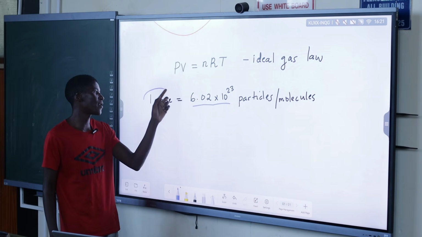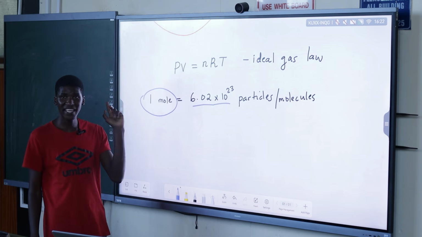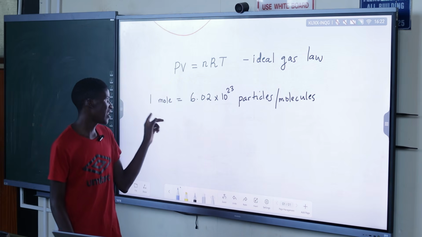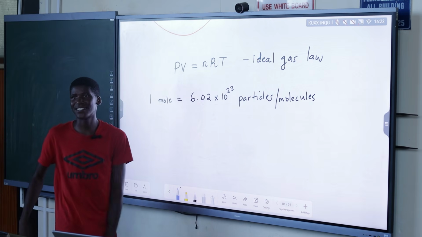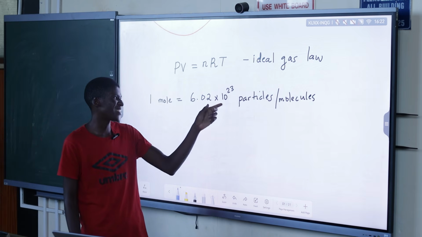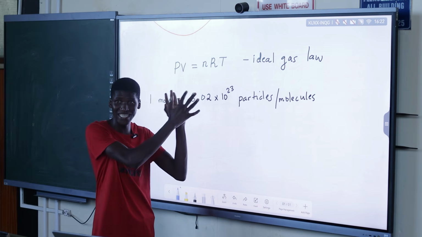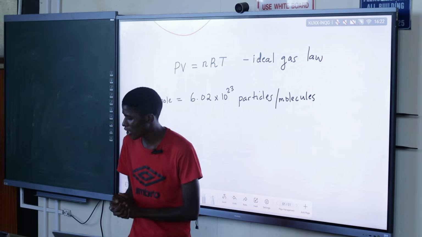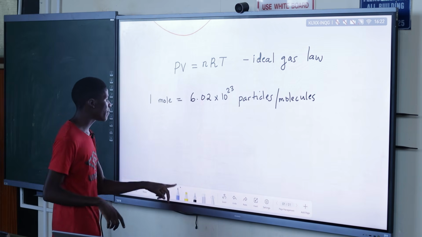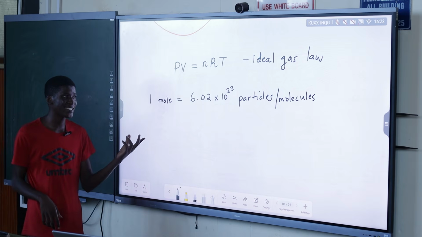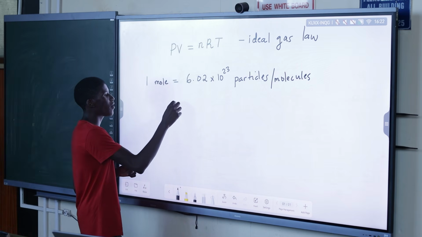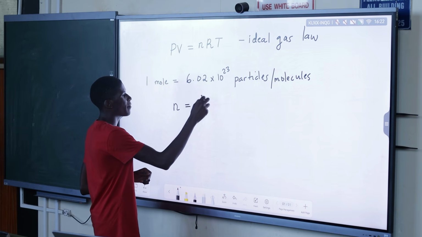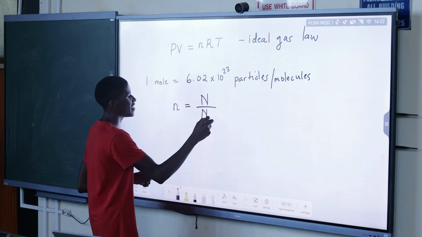But we say that is 1 mole of what? 1 mole of a substance. So whenever you hear 1 mole of a substance, it means we've got this number of particles in it. It's small particles, more than millions and millions and millions. So from that, we can calculate the number of particles if we know the number of moles, because basically, the number of moles is equal to the number of particles over Na.